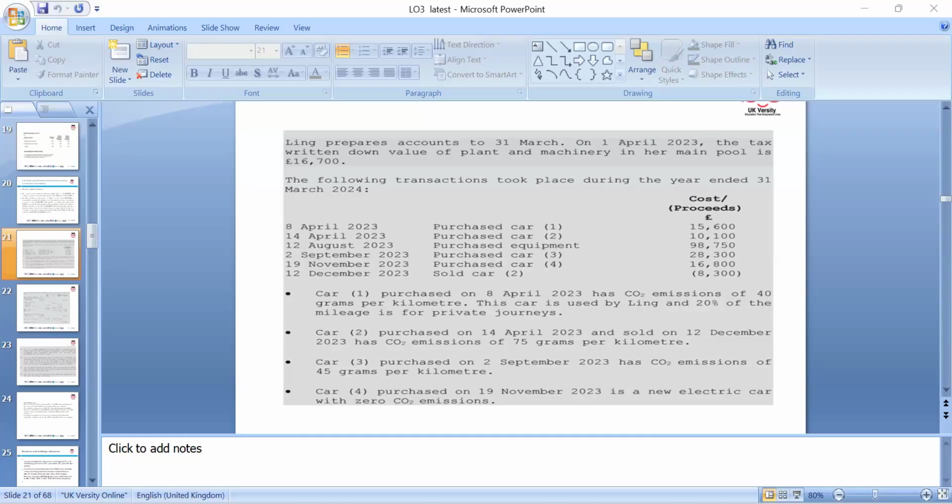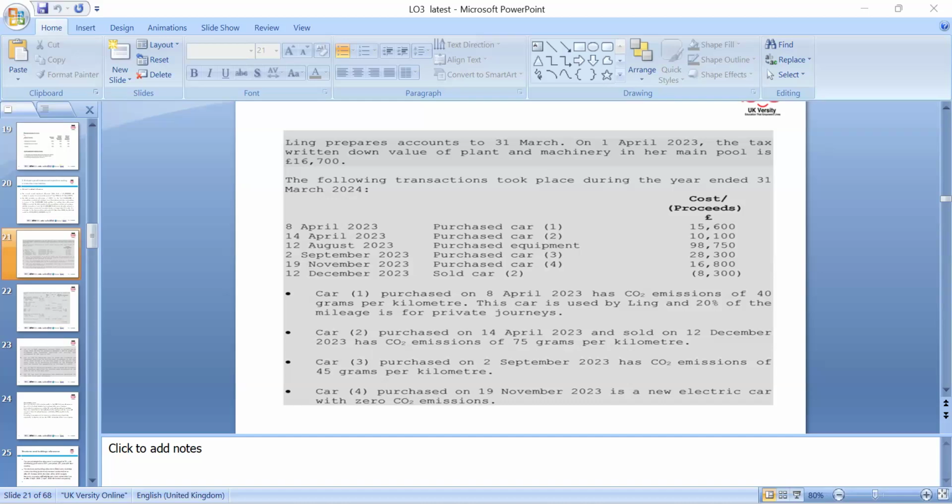Additionally, qualifying for the annual investment allowance, the equipment which we bought can be fully qualified, 98,750, because we have a limit of up to 1 million. And in addition, we have a car, which is 15,600.